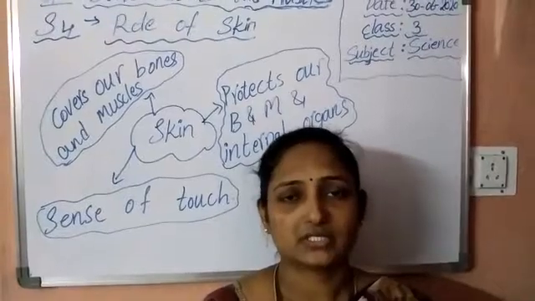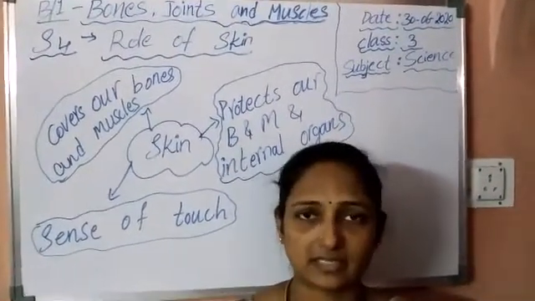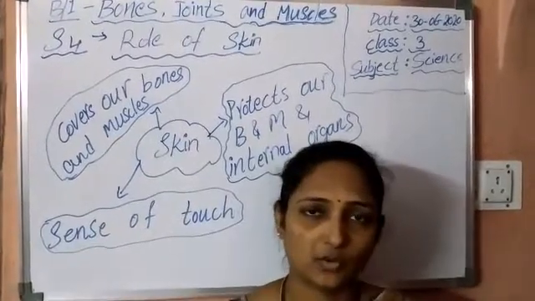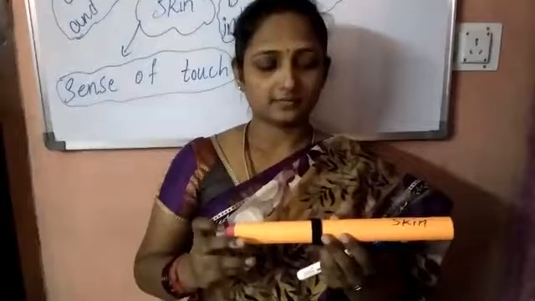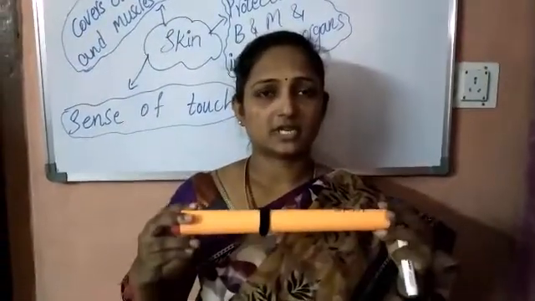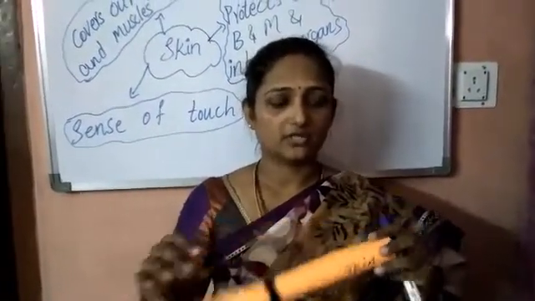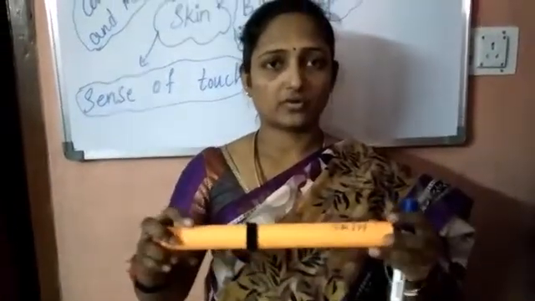So the skin, before we know what is present inside the skin, let us know with a small model. Now look at this model, children. This is just like a skin, an outer covering of our body. We know that our skin is the outer cover part of our body.